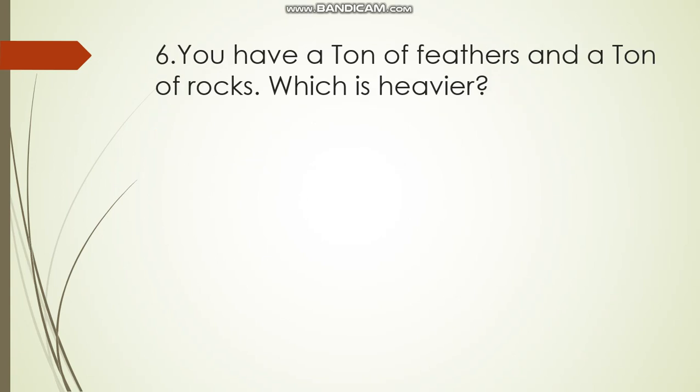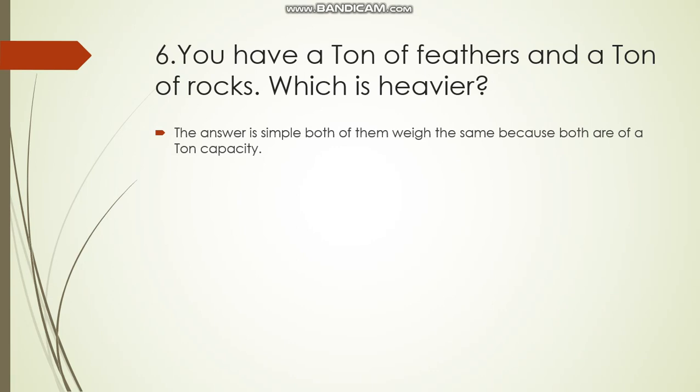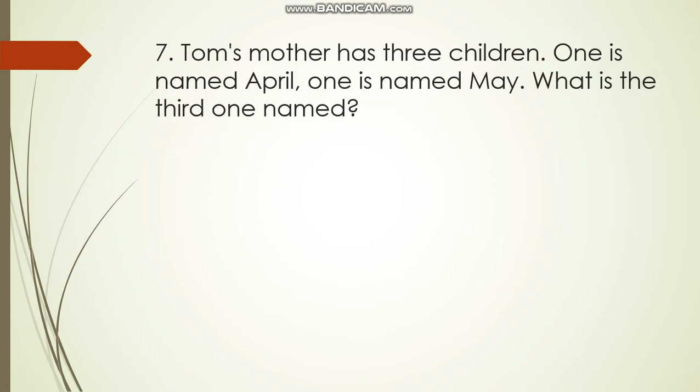This question is a bit tricky. You have a ton of feathers and you have a ton of frogs. Which is heavier? The answer is very simple, because the question itself says it's a ton. So both of them weigh equal. Next: Tom's mother has three children. One is named April and the other is named May. What is the name of the third child? Again, this is also a very simple one. As we know, the answer is in the question itself. The third child's name is Tom.